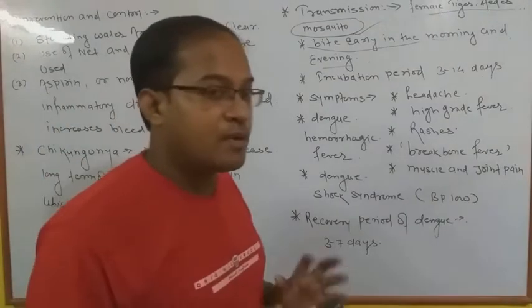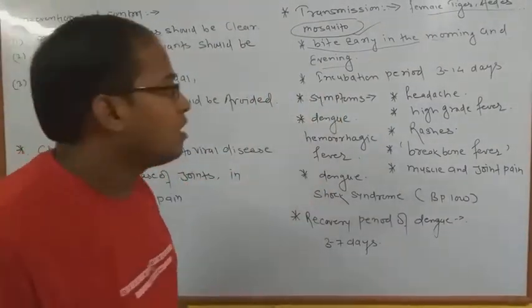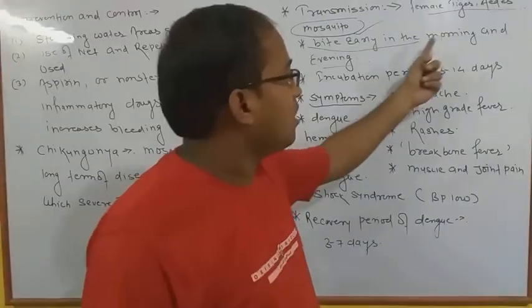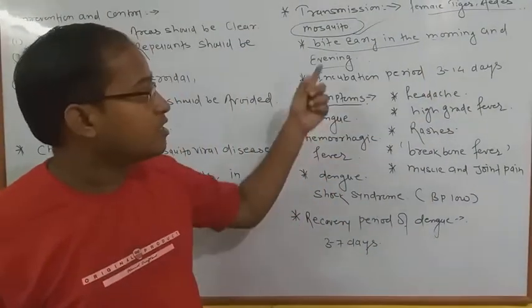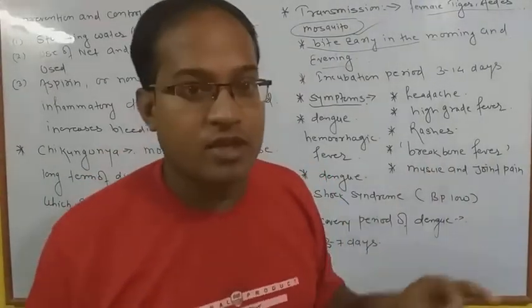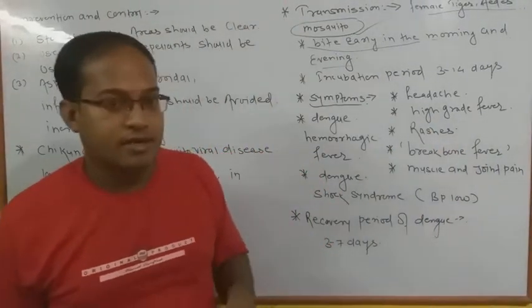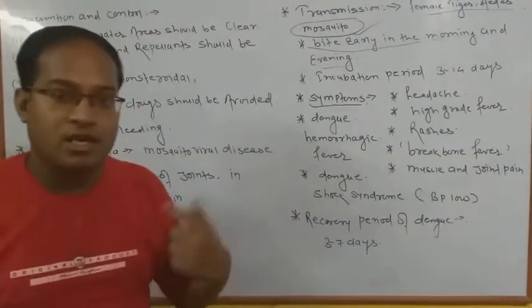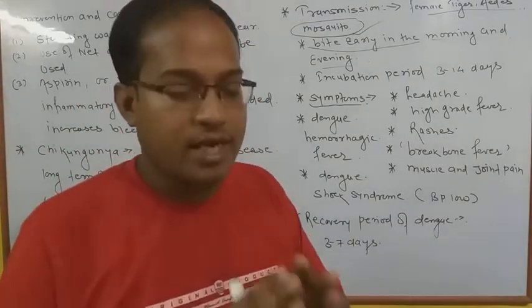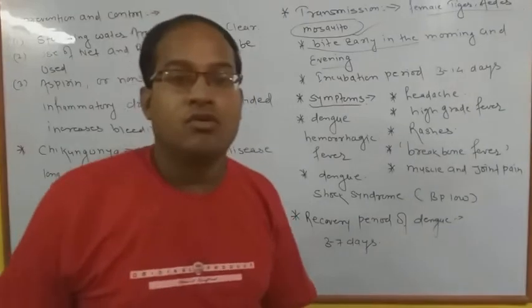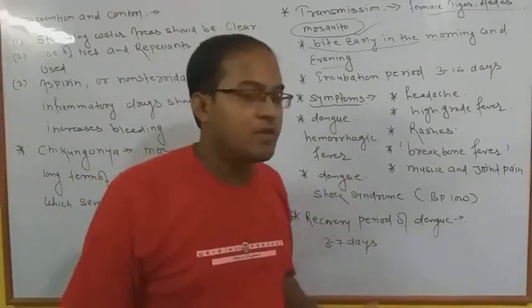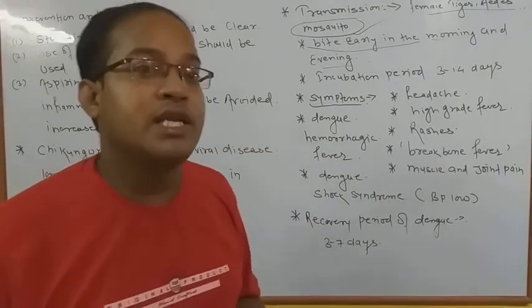Coming to the next part, we have to discuss some more points about the symptoms. Which type of symptoms does the mosquito spread in human beings when the Aedes bites in the early morning and evening? These two durations play an important role in human beings, because several stages occur when a mosquito bites, leading to an incubation period of approximately 3 to 14 days. In this, they secrete their saliva and also reproduce sexually. We will discuss this in malaria in detail.